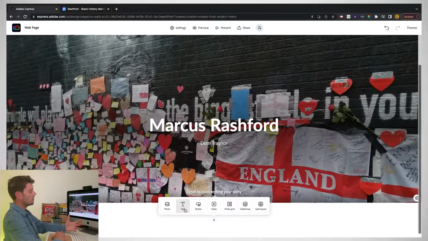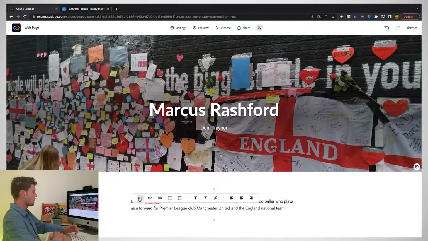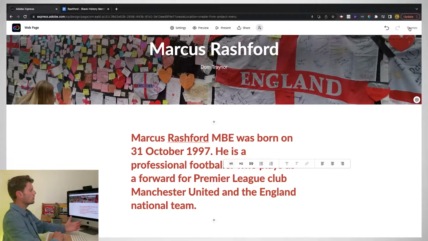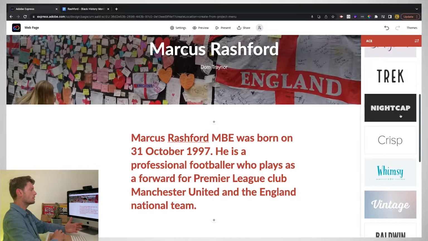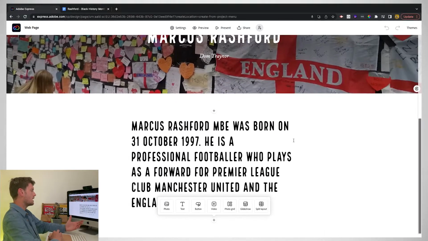And this time I'm going to start off with some text, and I'm going to paste in the text that I got ready there. So I'm going to make this into header 1, make it really big, but I'm not sure I quite like the theme and what's going on here. So I'm going to probably change it to Trek. And that'll change things like the formatting, how things look, and it'll affect things further down the line.